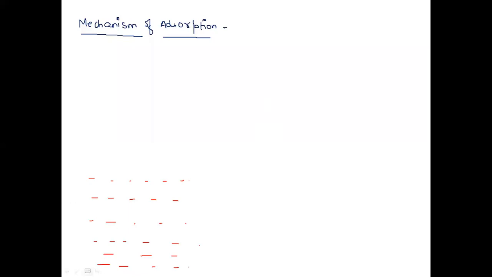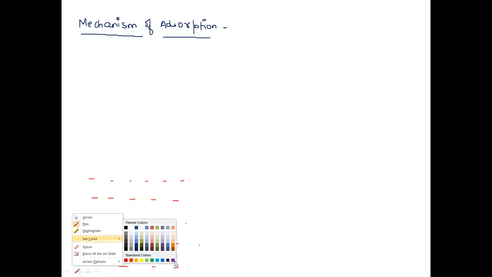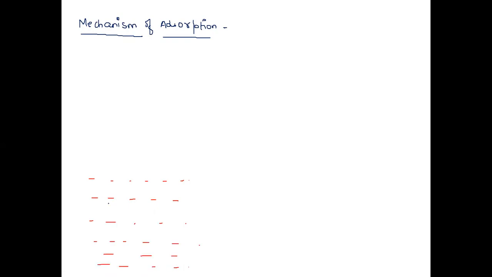Now in the surface tension chapter, you have studied, let's say this was some liquid. In this liquid, let's say one particle is at the surface, one particle is in the bulk, and one particle is half at the surface and half inside the liquid.